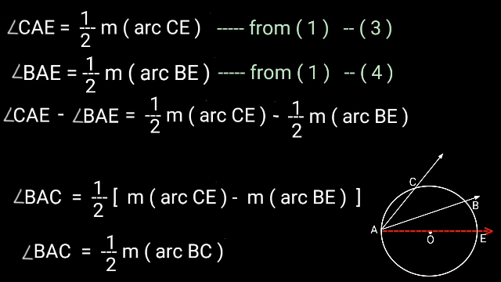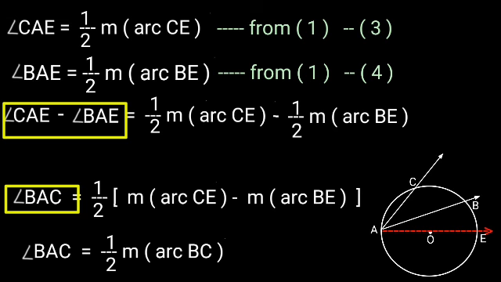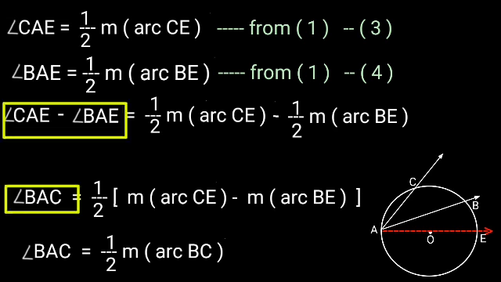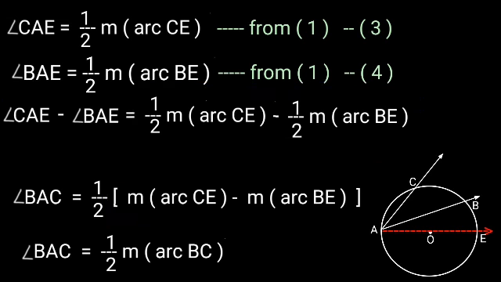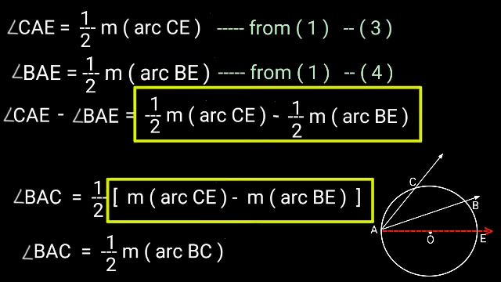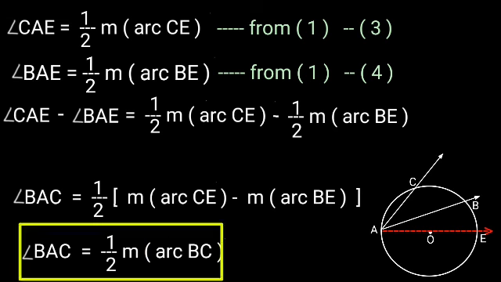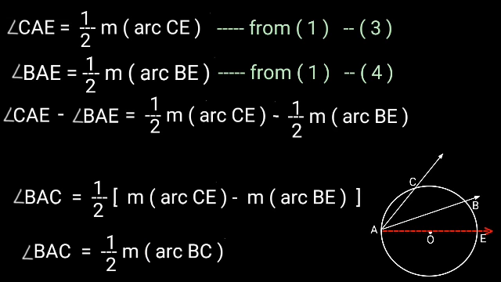On the left hand side, the subtraction is angle BAC, and the subtraction of arcs is 1/2 of measure arc CE minus measure arc BE, that is BC. Hence we write angle BAC is equal to 1/2 measure of arc BC.